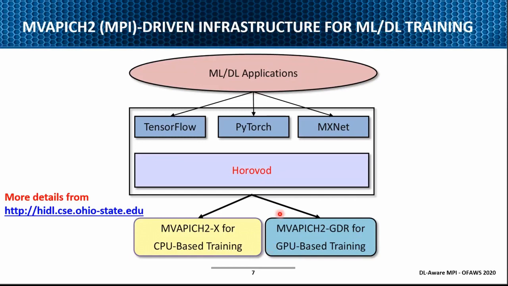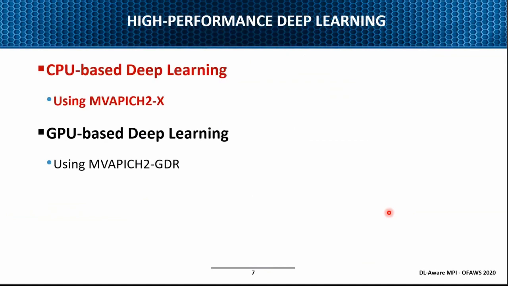On Friday, I'll be giving another talk. Our MVAPICH2 stack has a version for AWS on the EFA adapter, and I'll be talking about that. We also have a version running on Azure. There we currently support only HPC, but we are working with both Azure and AWS to move to the deep learning side, so that you can also use our MPI stack in these cloud environments for deep learning. Let me first start with CPU-based deep learning, using the MVAPICH2-X library. Then I'll go into GPU-based deep learning, using MVAPICH2-GDR.